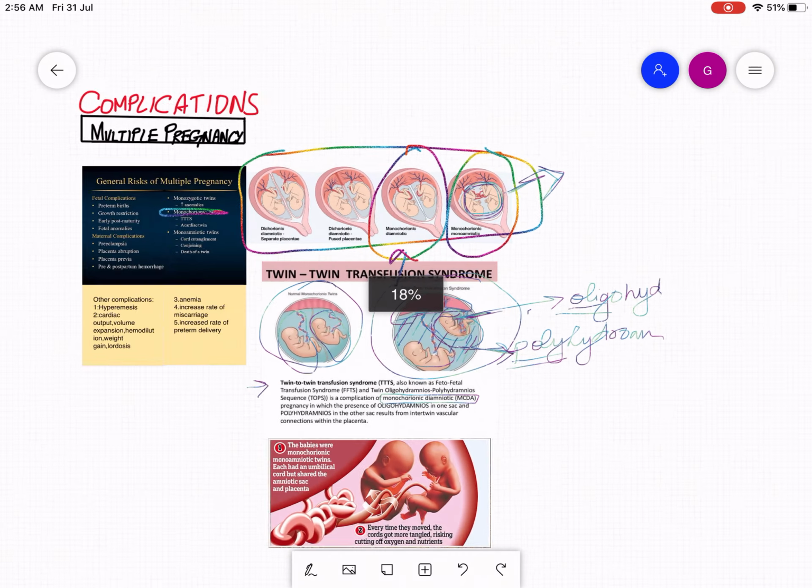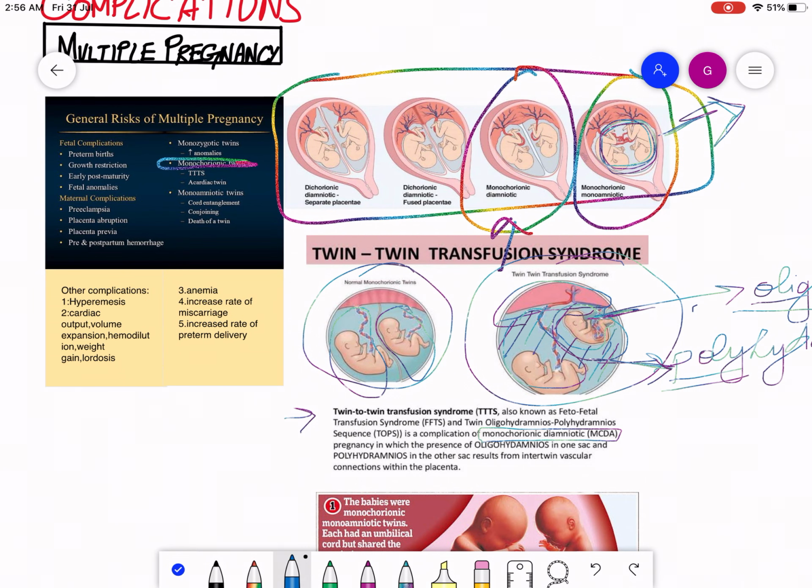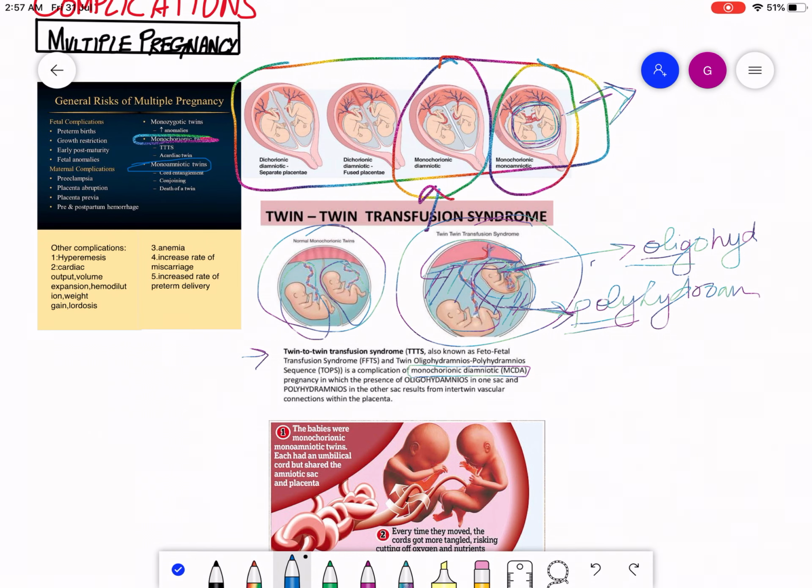Okay, so now we are going to discuss the second important complication, which is monoamniotic twins. Now they have only one amniotic cavity. As you guys can see, this diagram is showing the twin to twin transfusion syndrome complication, and this one, monochorionic monoamniotic, both are monochorionic, but this is monoamniotic. This one is showing the cord entanglement, conjoining, or death of a twin complications.